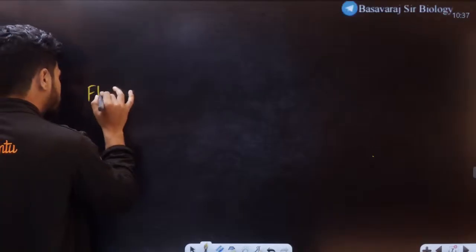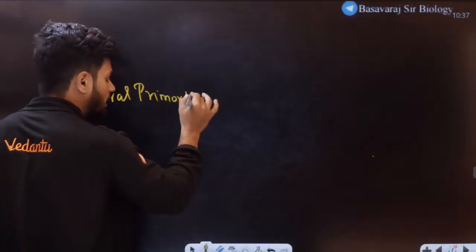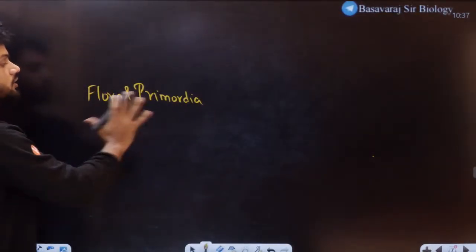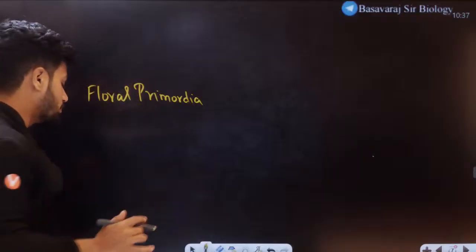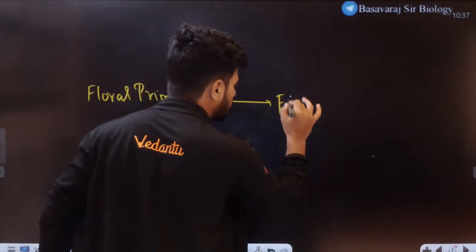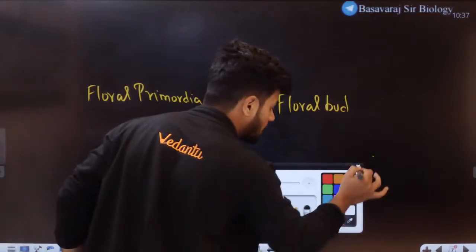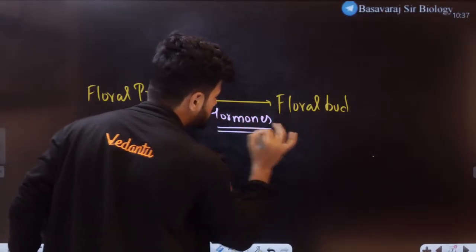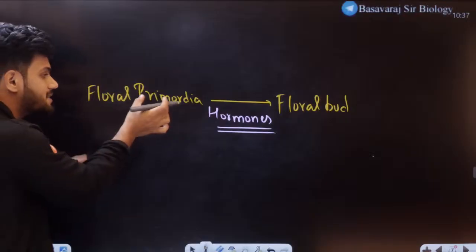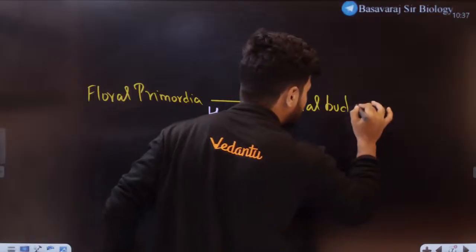There is something called floral primordia. This is the initial flower, not the flower. Floral primordia is the initial flower, which is not even present yet. This floral primordia develops into a floral bud. How? Because of hormones. Because of hormones, floral primordia gets converted to floral bud. Now this floral bud will convert into a flower.